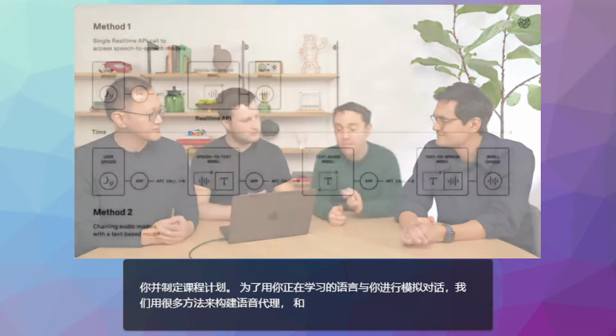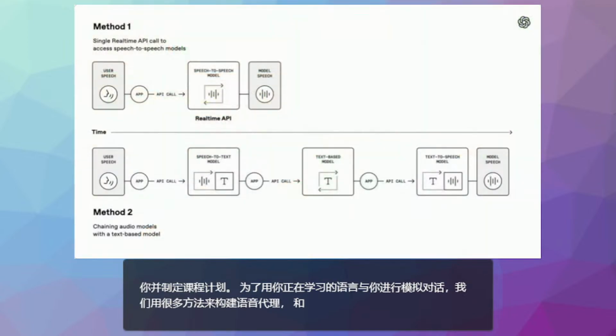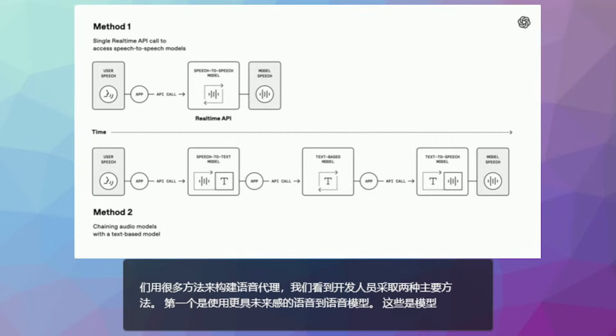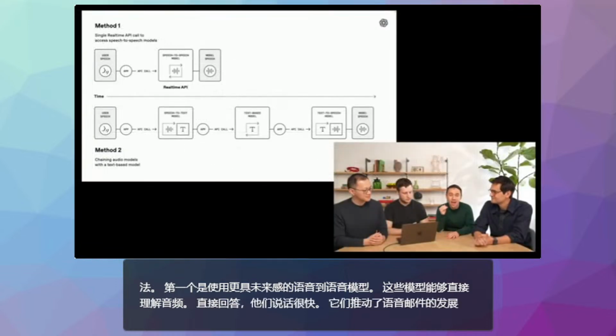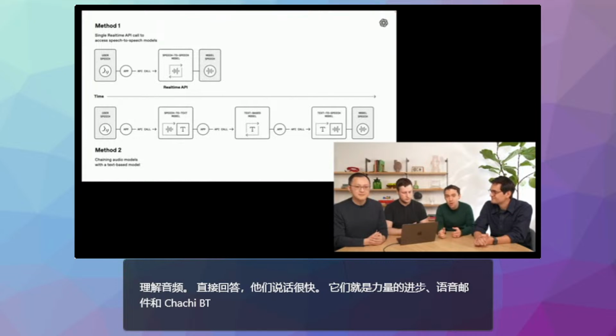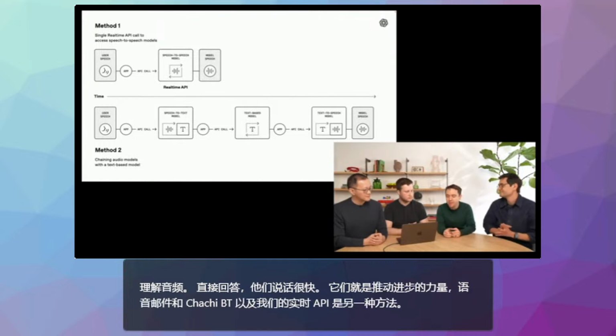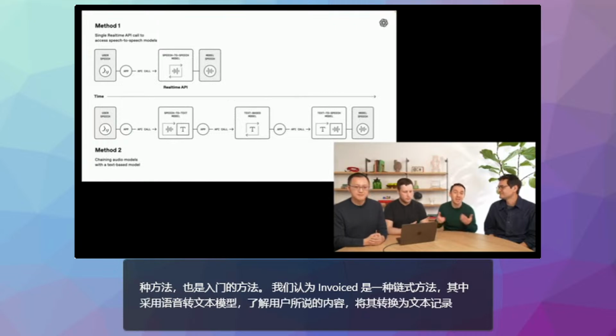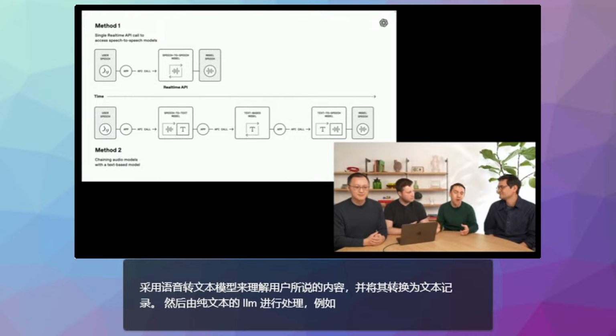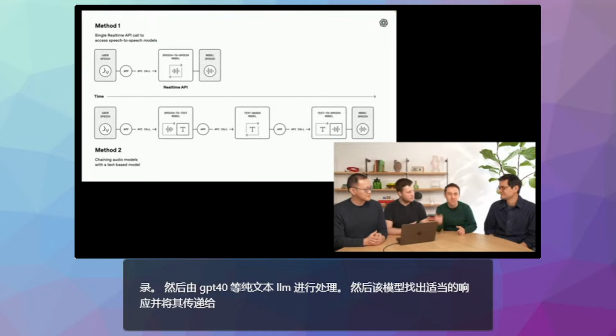And we see 2 primary approaches that developers take. The first one is using more futuristic speech-to-speech models. These are models that are capable of understanding audio directly and speaking directly back. They're really fast. They're what powers advanced voice mode in ChatGPT and our Realtime API. The other approach, which a lot of developers do as the way to get started in voice, is what we think of as a chained approach, where you take a speech-to-text model, understands what the user says, turns it into a text transcript that's then processed by a text-only LLM, like GPT-4o, and then that model figures out an appropriate response and passes it to a text-to-speech model to speak back to the user.